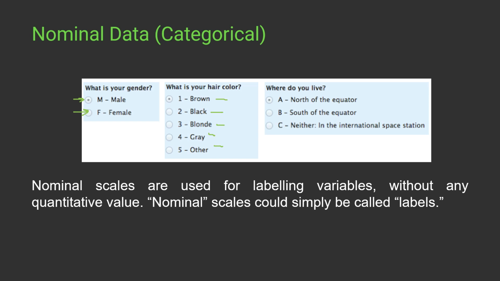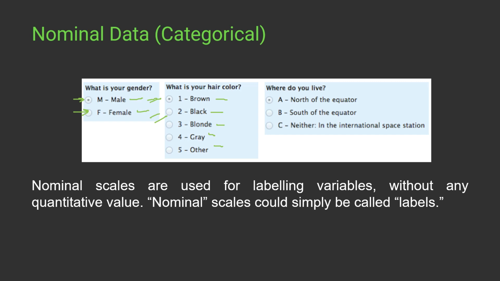And similarly, where do you live? All these data sets, male and female, and all these colors are not in quantitative comparison to each other. We can't say that male is greater than female, or male is equal to female, or brown is equal to black, black is greater than blonde, right? So there is no quantitative comparison between these data sets. These are just the label to differentiate different data. And that's why we can say that this data is basically the categories to understand the data.